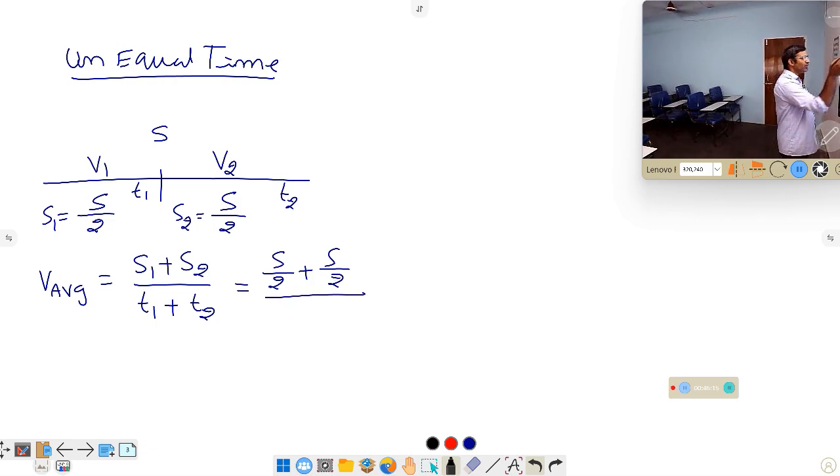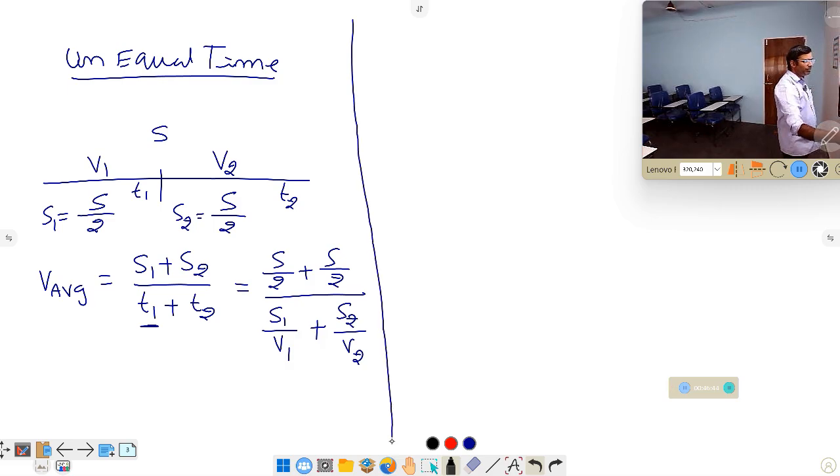The time is not given, but the speeds are given. So you have to modify this into other values. Time can be replaced with distance by velocity. T1 can be written in terms of distance by speed, S1 by V1, plus T2 can also be written as S2 by V2.